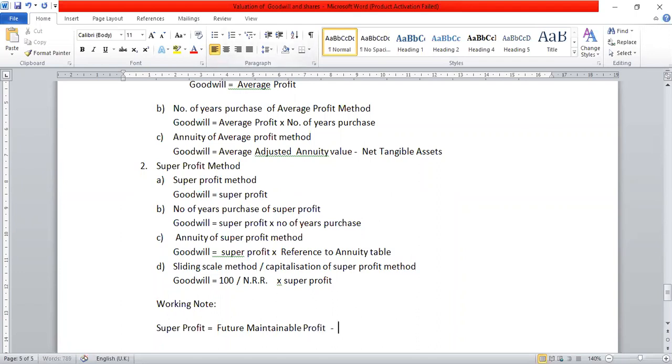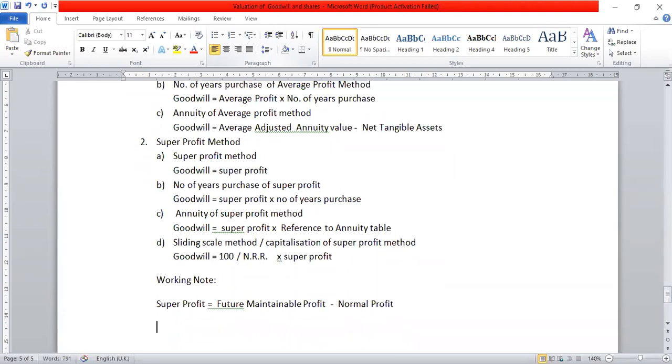minus normal profit. Now about future maintainable profit, we have already learned how to calculate future maintainable profit in your earlier formulas. So no question how to calculate future maintainable profit, but here we have to calculate normal profit.